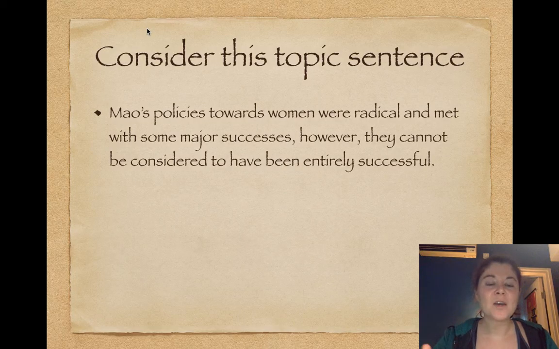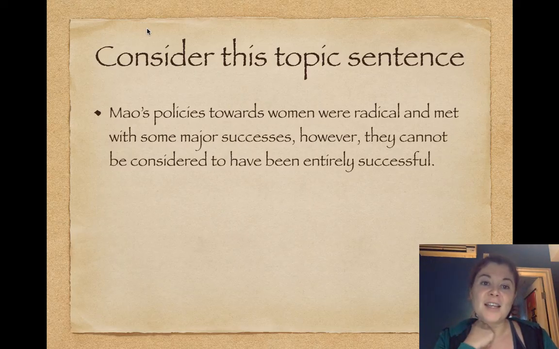So yes, we cannot tell exactly what the question is from the topic sentence, but we have a good idea of what the question is. We know that this question is related to some authoritarian leader. It's related to authoritarian leaders. It seems to be related to their policies towards women and the extent to which they are successful. So the question is probably something like, to what extent were one authoritarian leader's policies towards women successful? If we can work that out, that means it's a good, clear topic sentence.